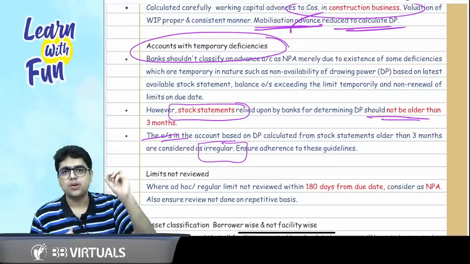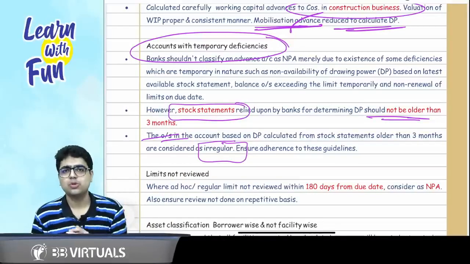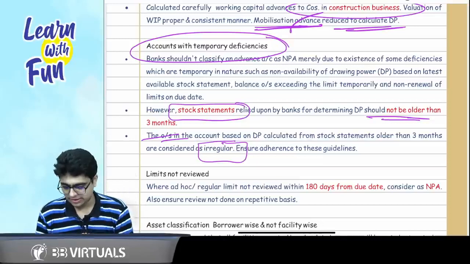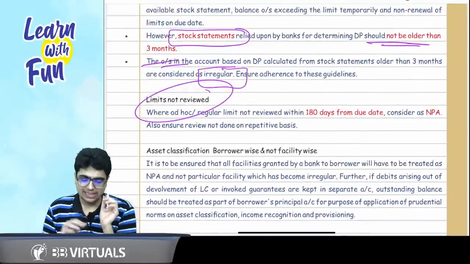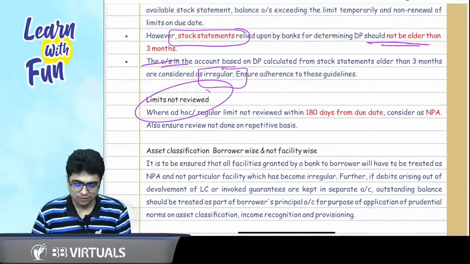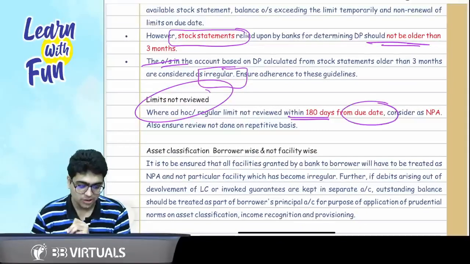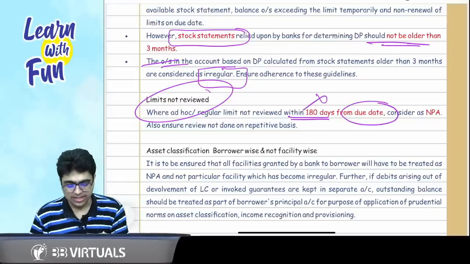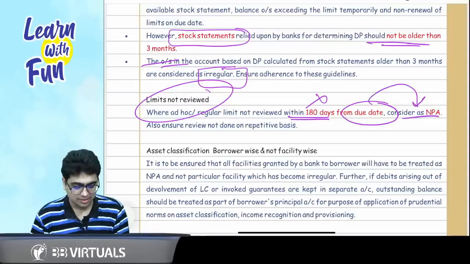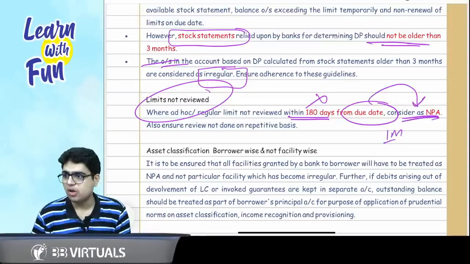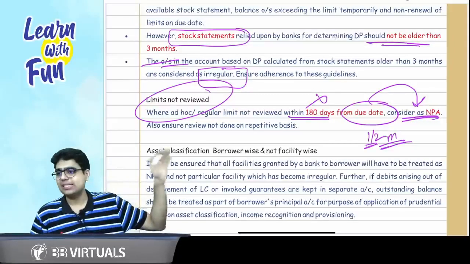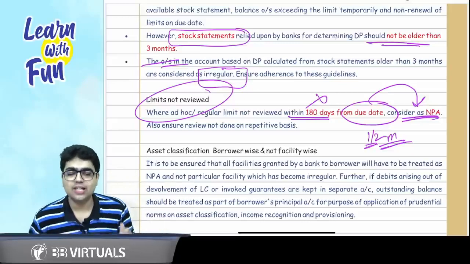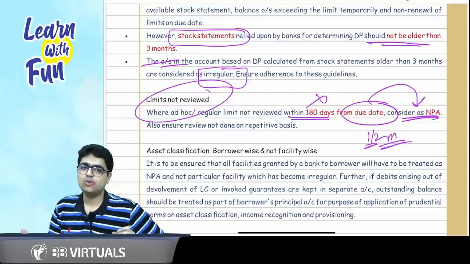See, the more times you revise, the more times you go through these topics, the more comfortable you get with them. Now, sir, do the limits need to be reviewed every 180 days? Yes. They need to be reviewed within 180 days from the due date. If they are not reviewed within 180 days, the account will be classified as NPA. Again, a 1 or 2 marker question can be easily framed, and a case study type of question can be framed. If the limits are not reviewed within 180 days, what will you do?